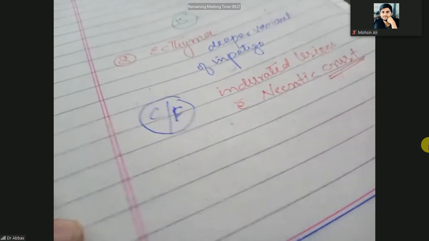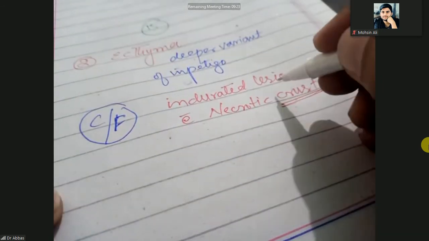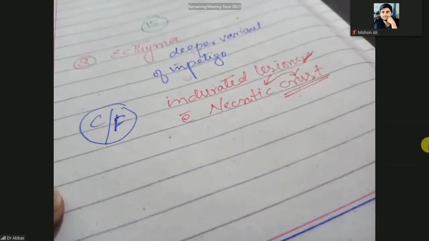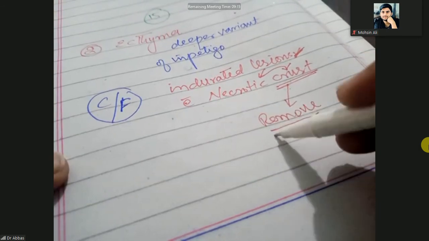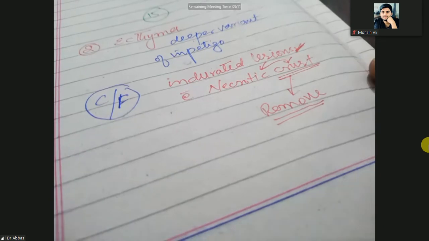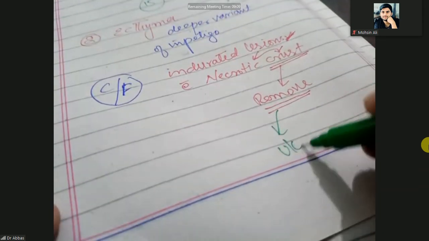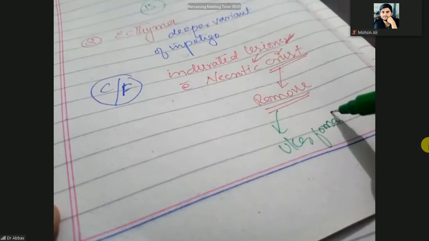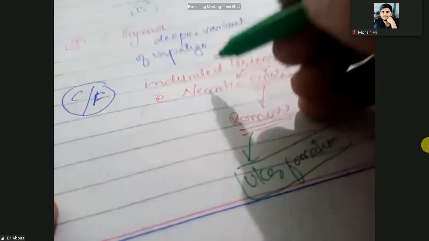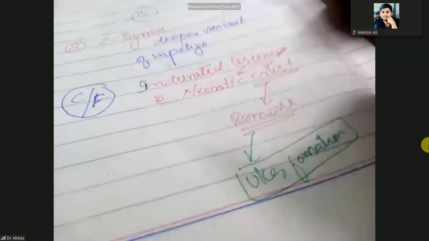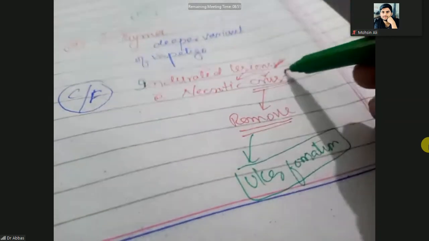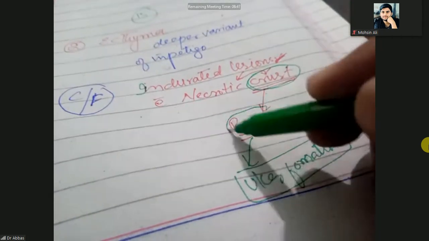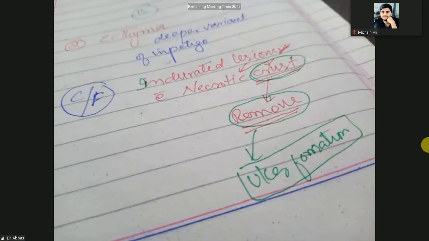So first there will be lesions, and due to the necrosis they will turn into crusts. If you remove this crust, it will change into an ulcer, leading to ulcer formation. Very simple clinical presentation. Initially there will be indurated, raised and circular lesions. Later on they will change into necrotic crusting. If we remove this crust, they will make an ulcer.